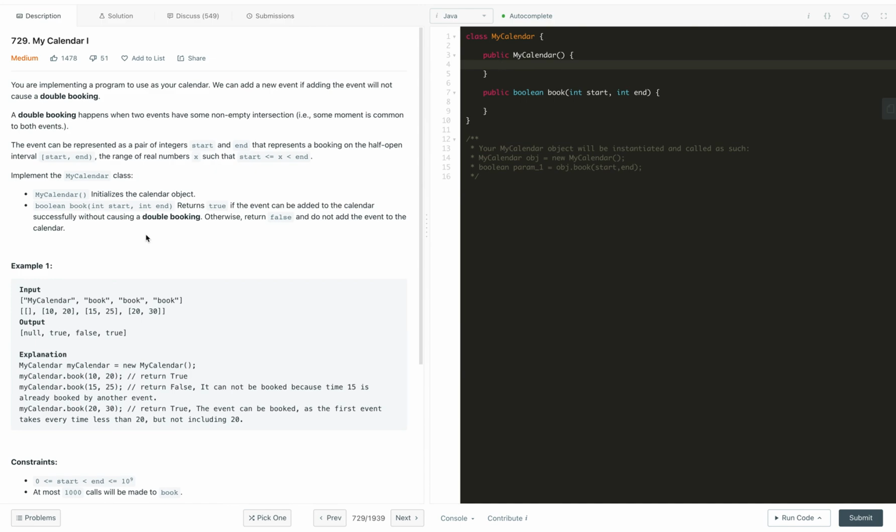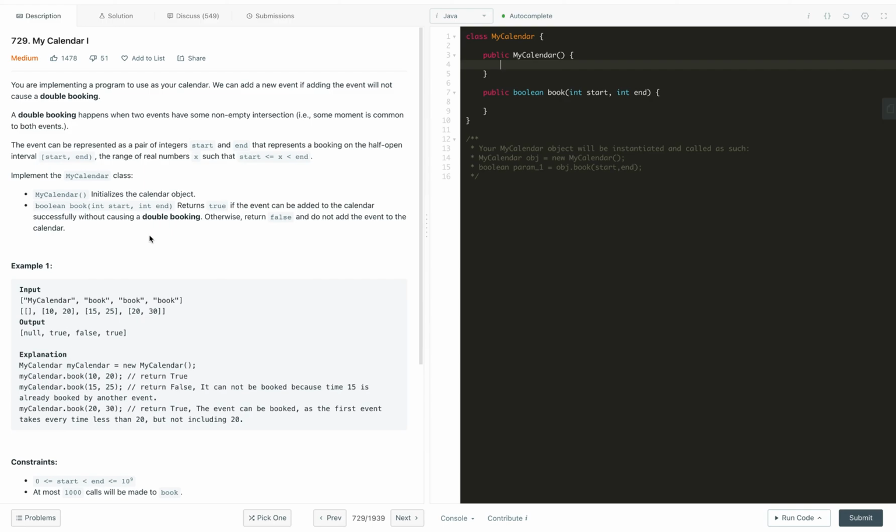So in this problem we have to design a class MyCalendar where there is a method book, and whenever the book method gets called, we will get two integer values, start and end. Start is included and end is not included in the interval or duration of the meeting, and we have to check if the calendar of the person is free in this duration. If it is free, we will book it successfully and return true. If it is not free, then we will return false and we don't have to book in that case.